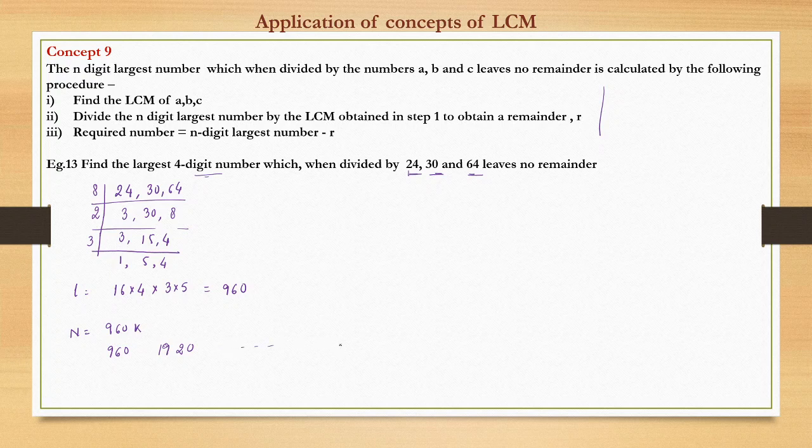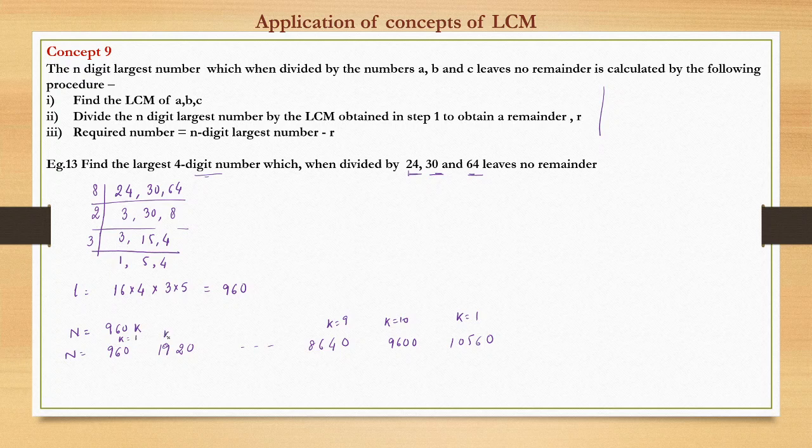When we take k is equal to 9, it becomes 8640, at k is equal to 10, it becomes 9600, and at k is equal to 11, it becomes 10560.